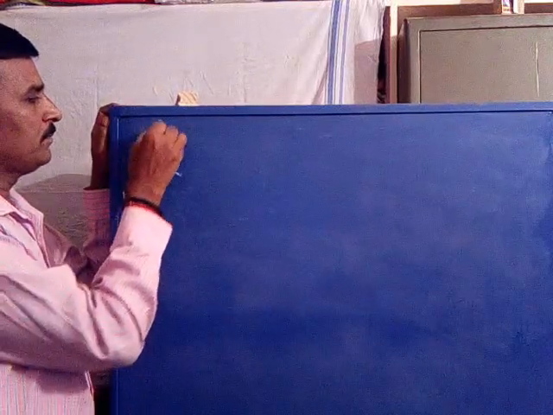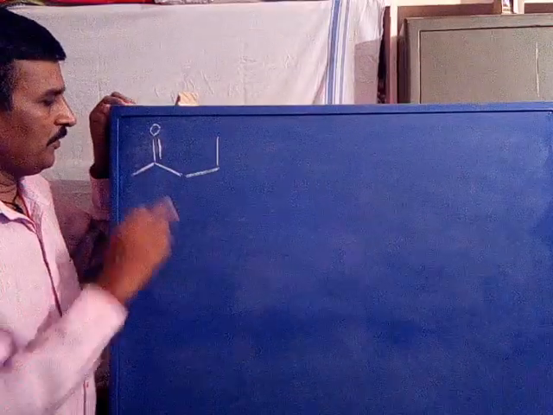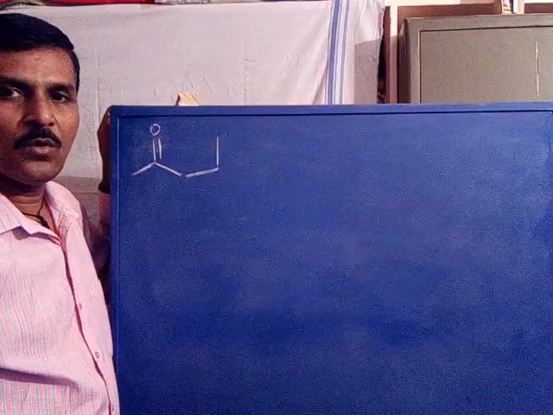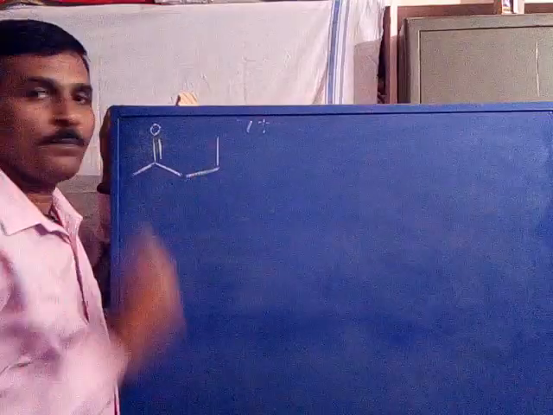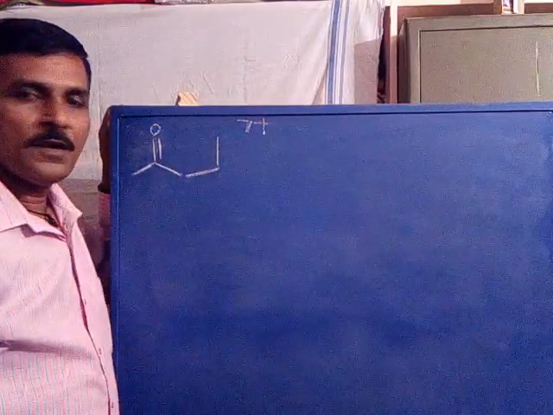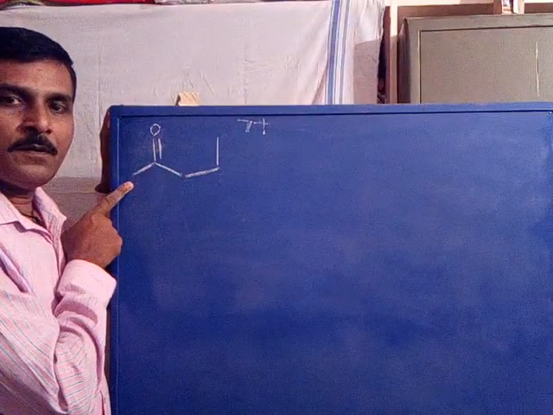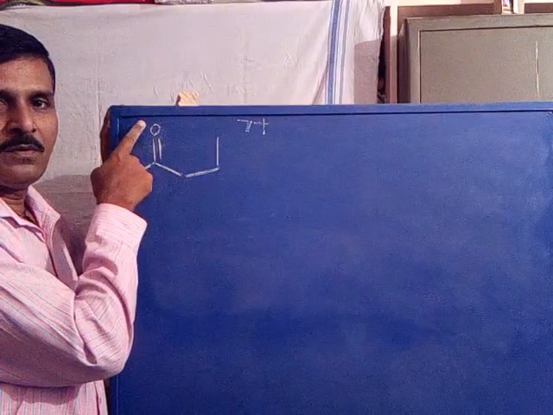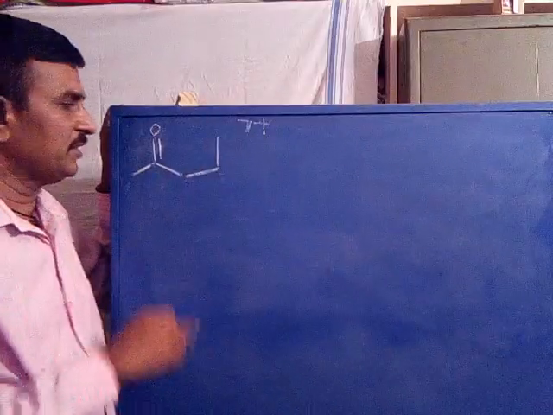Say, for example, this is an example where 1, 2, 3, 4, 5 carbons are there. This is 2-pentanone, the 2-pentanone molecular ion. Now you can observe, this molecule consists of an unsaturated system, a C double bond O group. There is no need to always have C double bond C, or whatever the unsaturated system is.